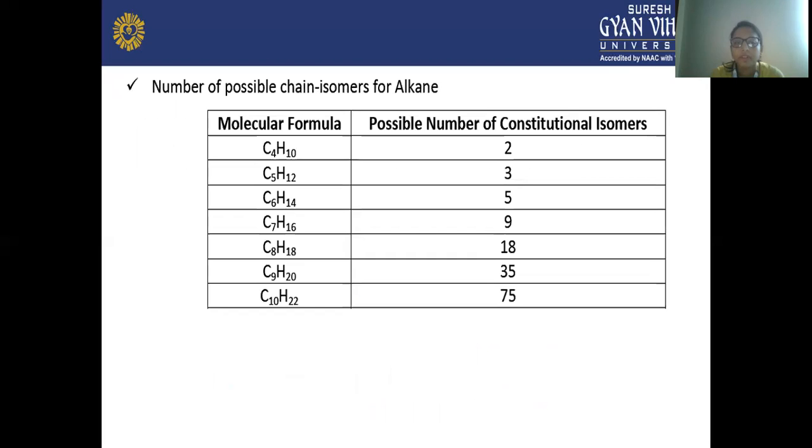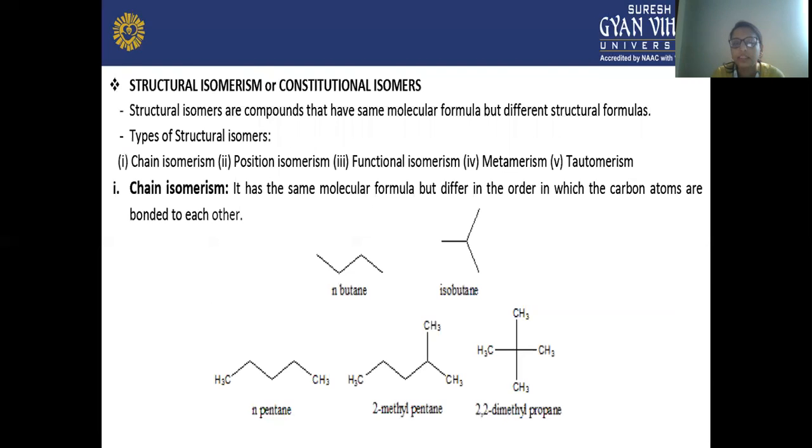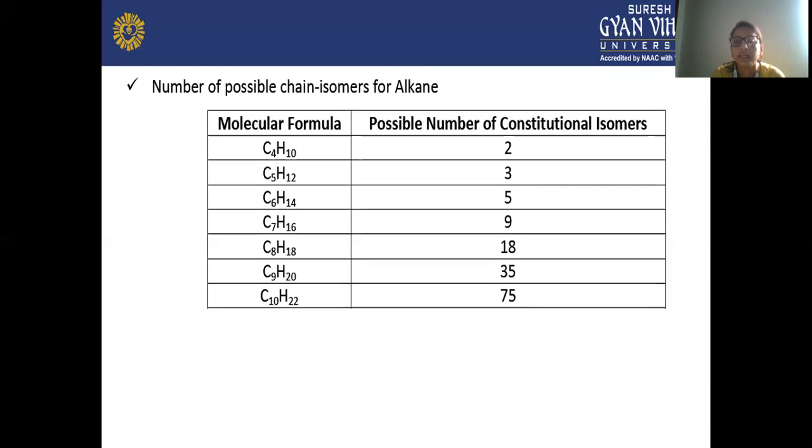So what is the number of possible chain isomers for alkanes? In case of alkane, how many possible constitutional isomers are there? In case of butane, there are 2 isomers, as we have shown there, n-butane and isobutane. Next, in case of pentane, C5H12, the possible number of constitutional isomers is 3.